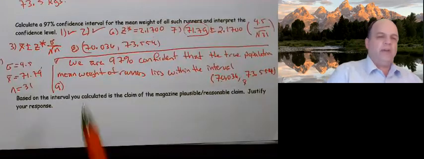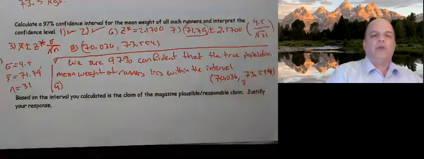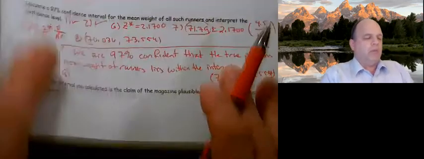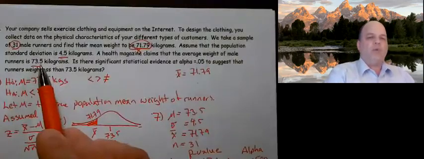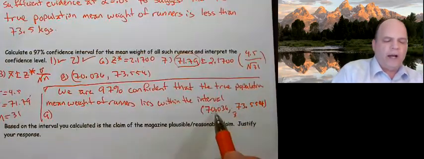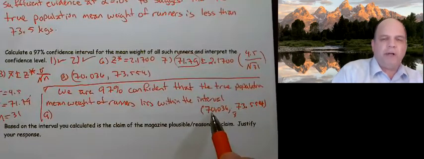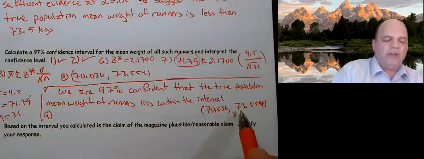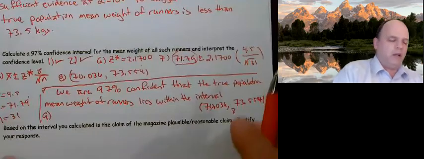Finally, it says, based on the interval you calculated, is the claim of the magazine plausible or reasonable? Justify. Well, what was their claim? Their claim was the average weight was 73.5. And my question to you is, is 73.5 located in the interval? Well, 73.5 is definitely above 70, and it's less than 73.554, so it lies in the interval.